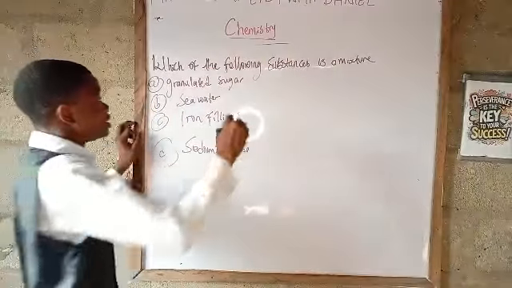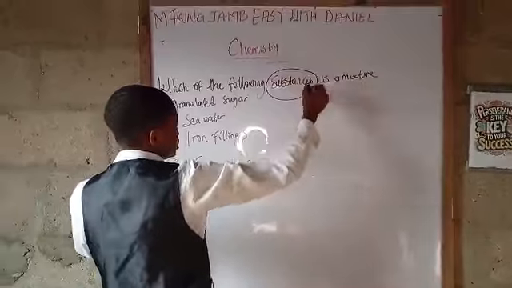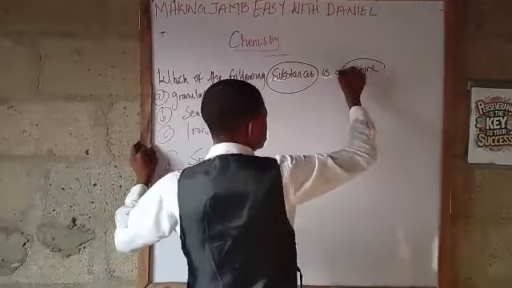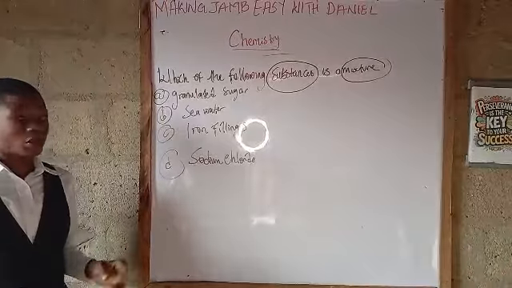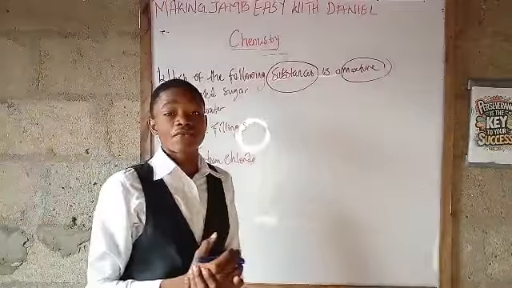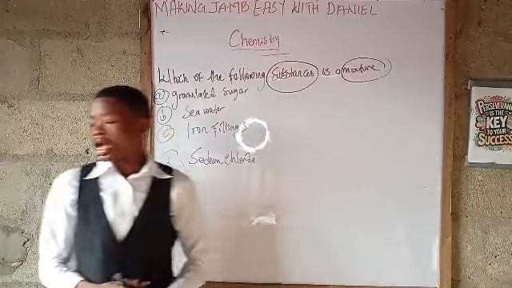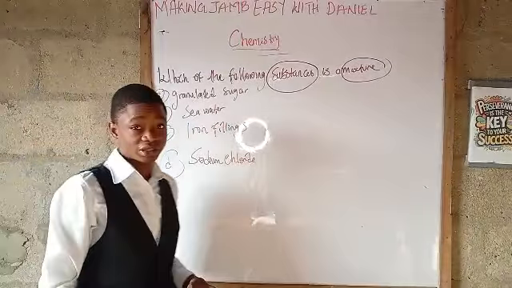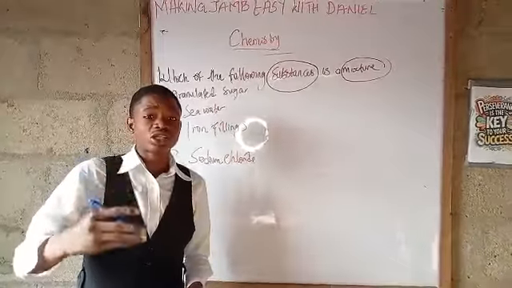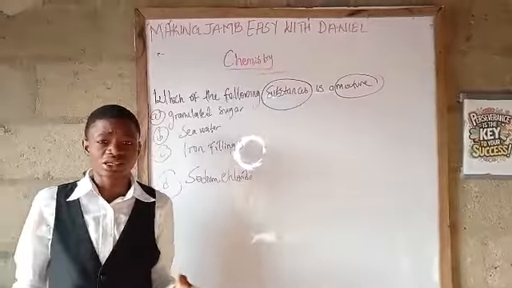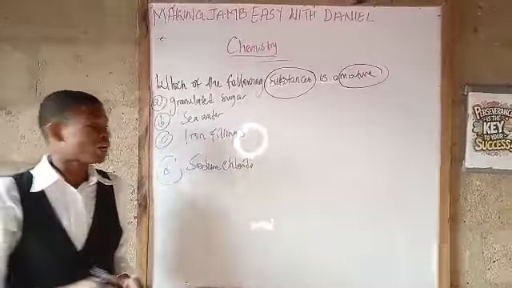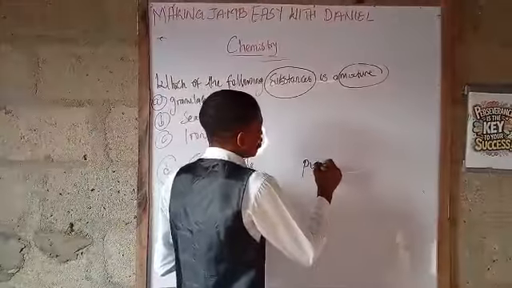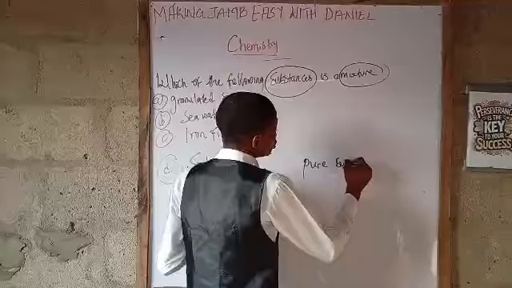Let's identify this word substances and this word mixture. First thing first, under matter, we know that matter is anything that has mass and occupies space, right? And we have states of matter, we have forms of matter. States of matter: we have solid, liquid, gas, plasma, condensate, and the likes. For our forms of matter, we have pure substances and we have impure substances.